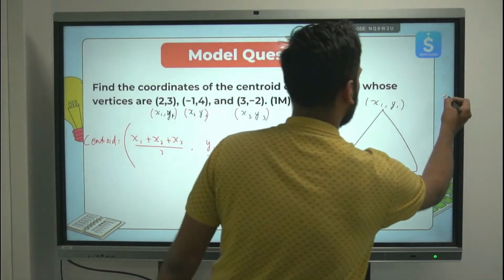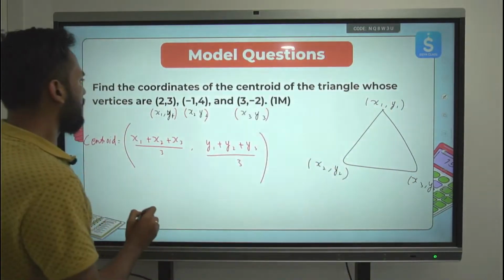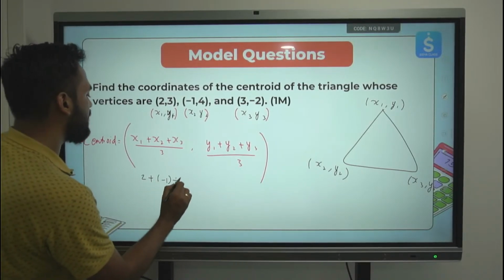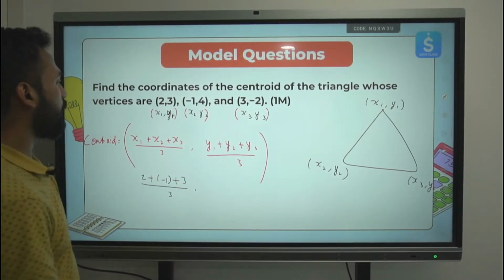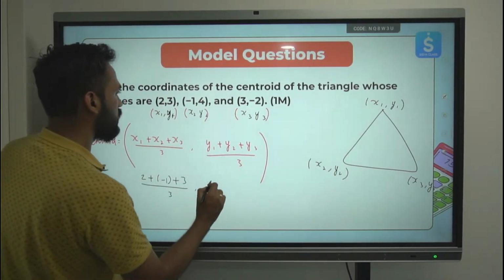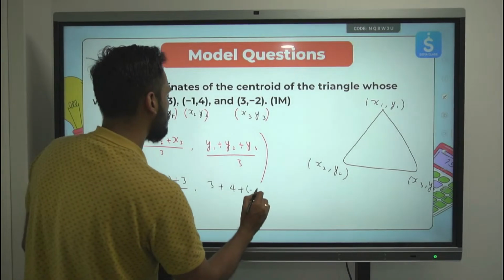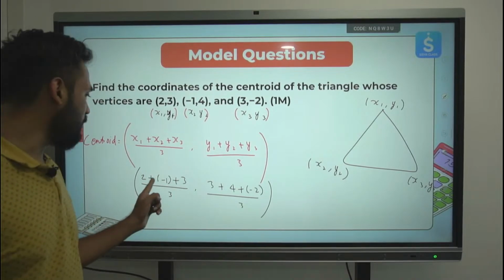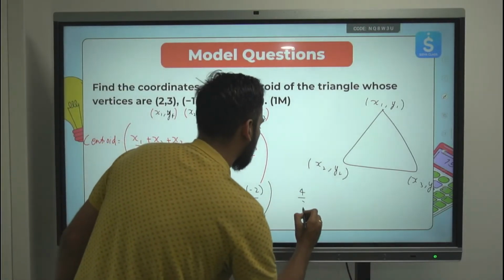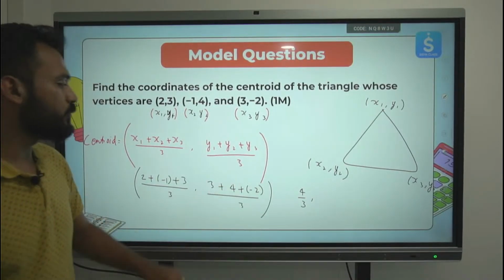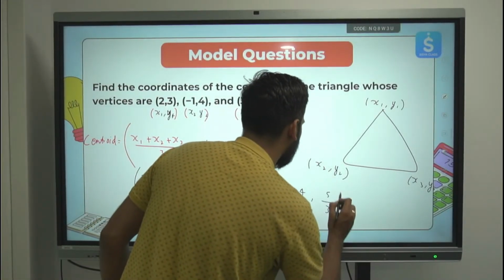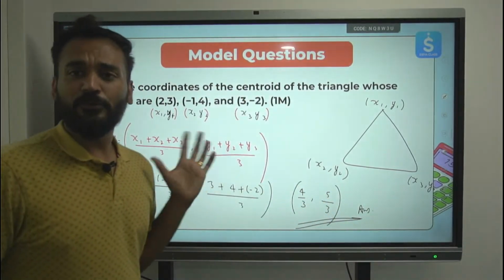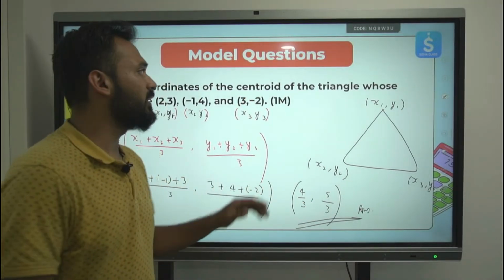So let's quickly find this out. 2 plus minus 1 plus 3 upon 3, comma, the y coordinates are 3, 4 and minus 2, so 3 plus 4 plus minus 2 upon 3. So 2 plus 3, 5, 5 minus 1, 4, so 4 by 3, comma, 3 plus 4, 7 minus 2, 5, so 5 by 3. This is the answer, that's it. If you know this formula, very easily, within a few seconds, you will be able to get the answer and this will get you 1 mark.